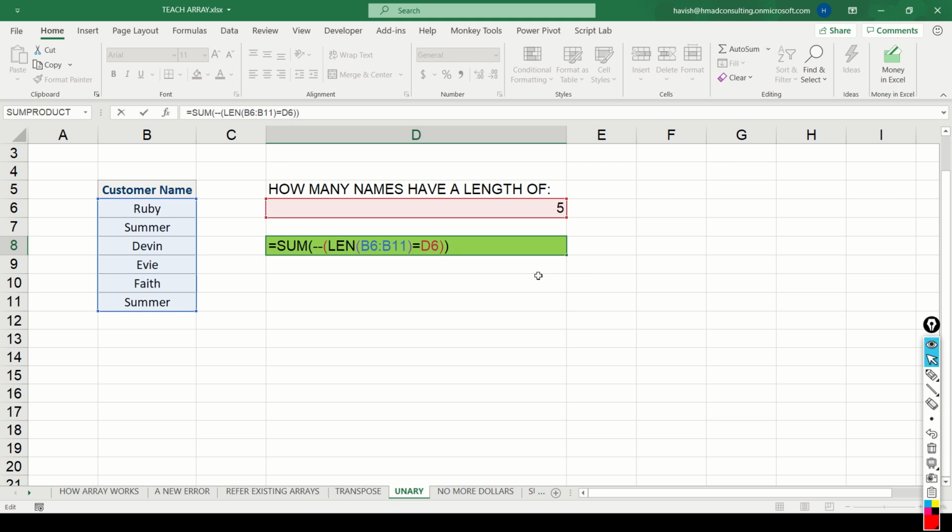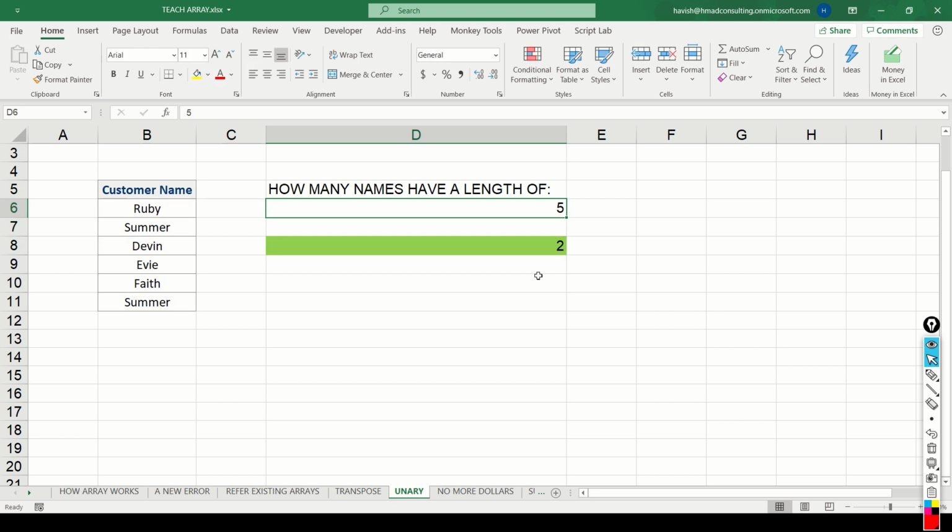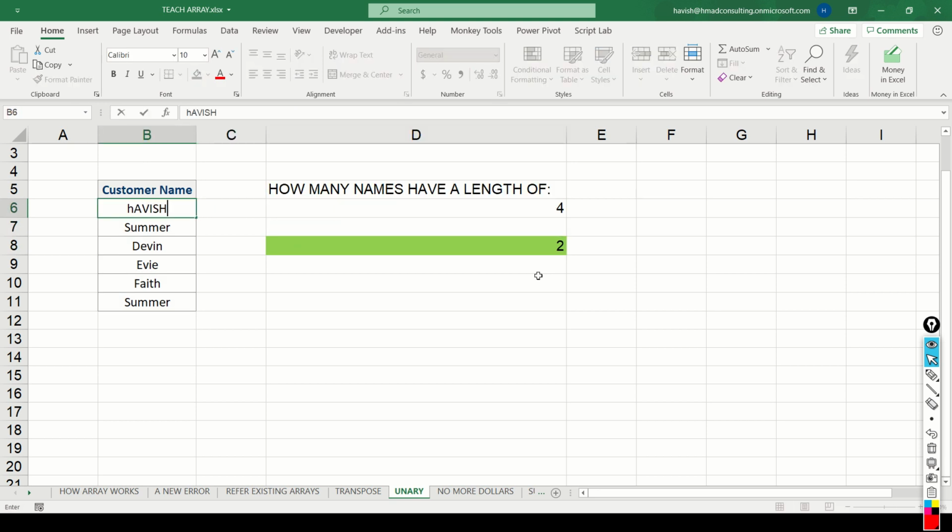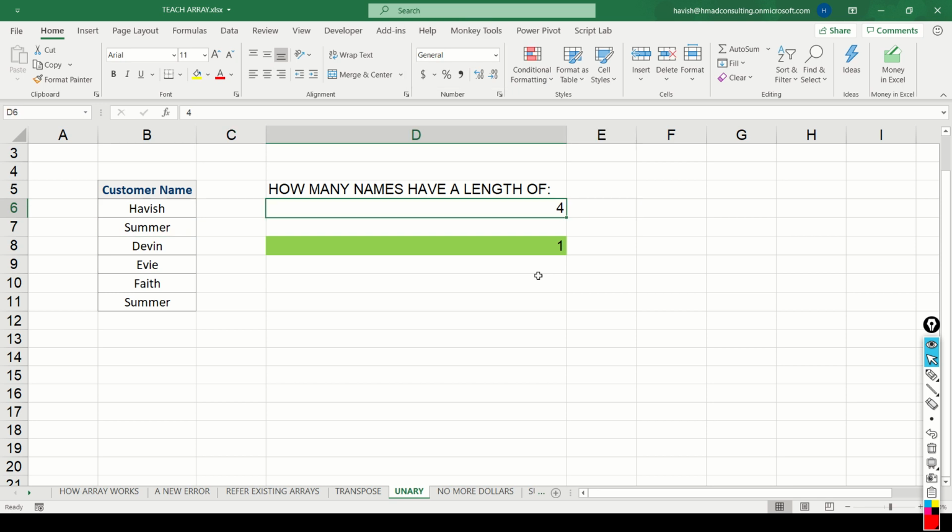So very smartly, now it is telling me that there are two names that have a character length of exactly 5. If I say 6, there are again 2. If I say 4, there are again 2. Let me change one of these names to Havish. And if you notice, how many names have 6 characters? There are 3 names. So Havish, Summer, and Summer, like this.